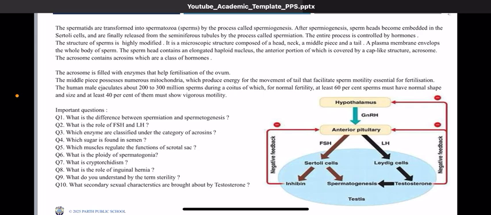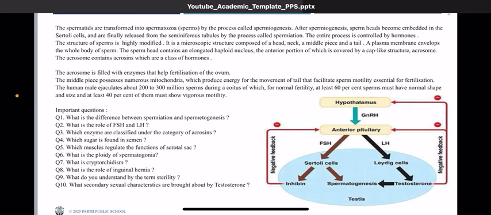So beautifully I have shown with the help of a small diagram over here that FSH impacts primarily the Sertoli cells, and spermatogenesis is the main process on which it has its own impact, whereas LH has its impact on Leydig cells, and the Leydig cells would produce androgens, and the major androgen over here is testosterone, right?